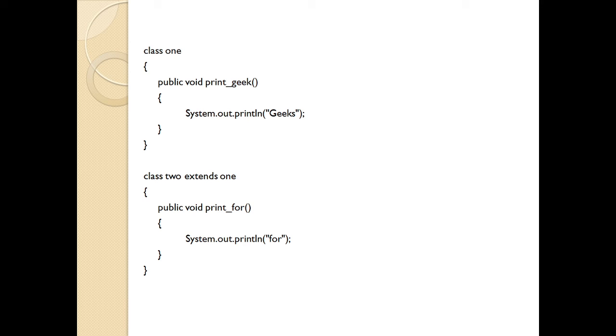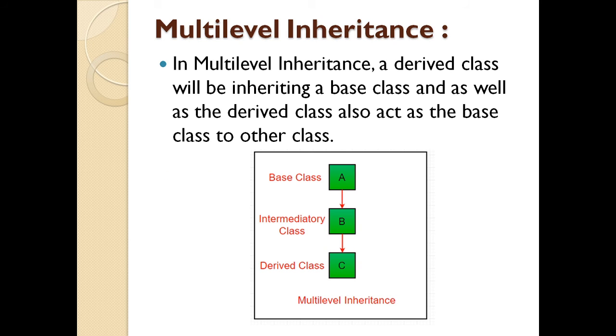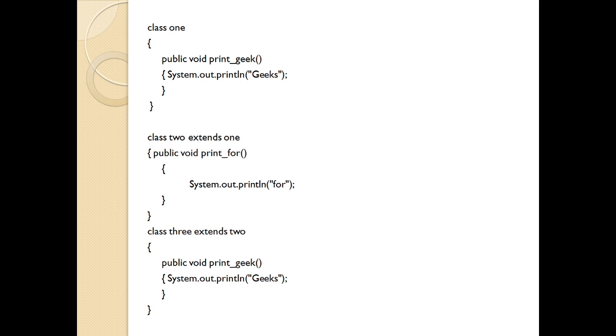Now going to the next level, that is multi-level inheritance. In multi-level inheritance, a derived class will be inheriting a base class as well as a derived class. As we have already seen, there is base class A, the intermediary class B, and we have derived class C from B. Again we take an example. Here you have class 1, which has a method printGeek, which is going to print Geeks. Then I extend class 2 from class 1, which is going to print For, and I extend one more class from class 2. So class 3 extends class 2, and it is going to print Geeks.